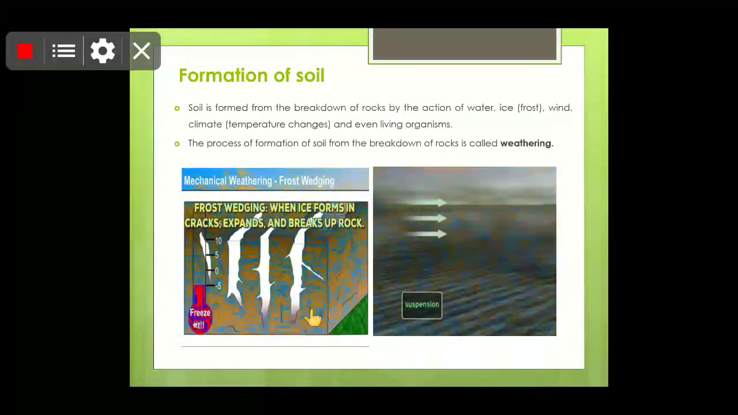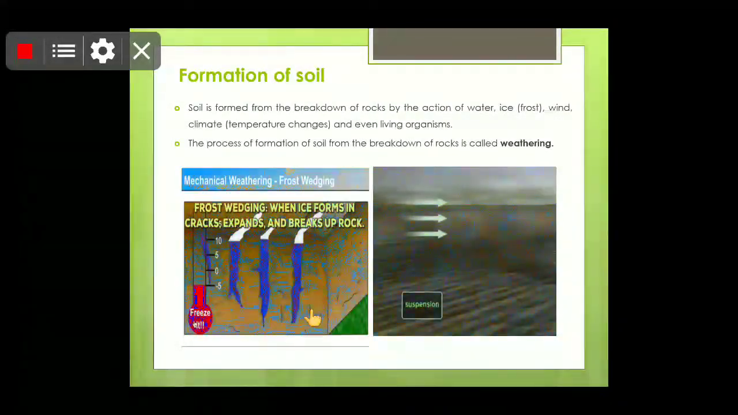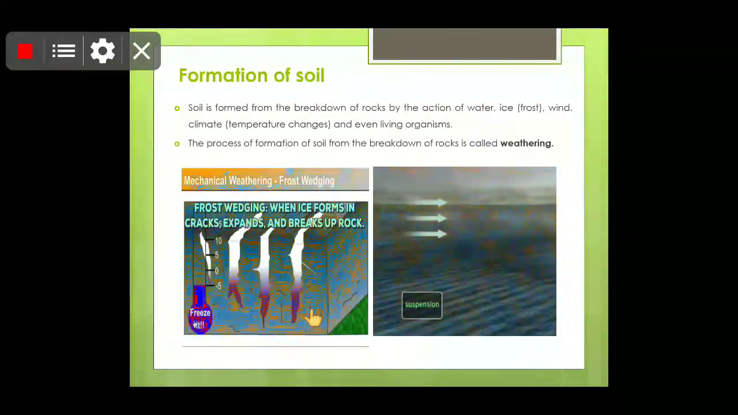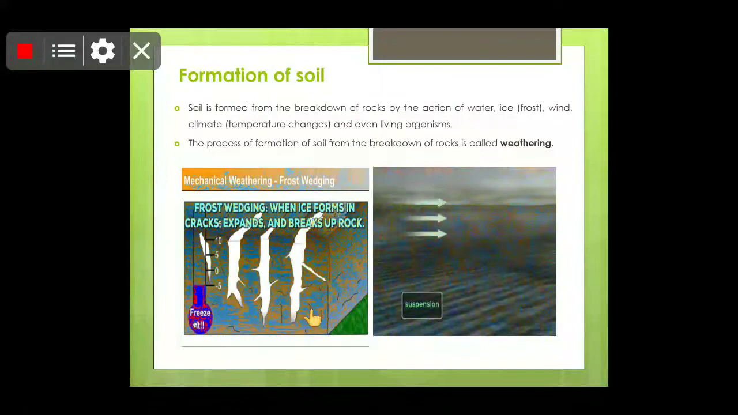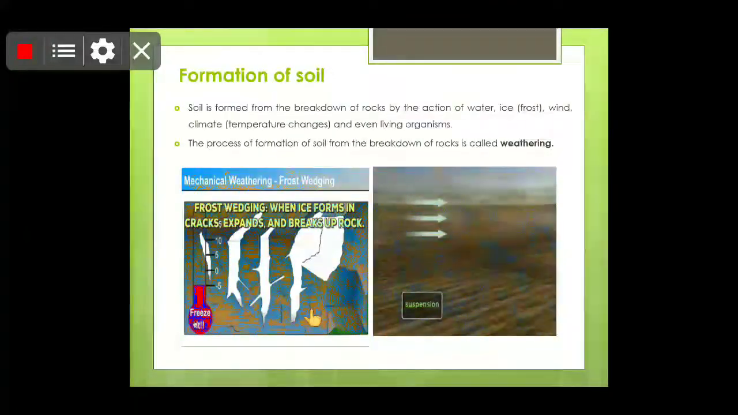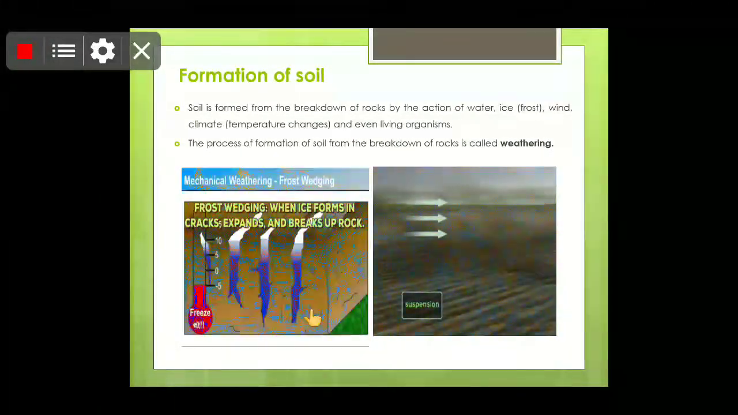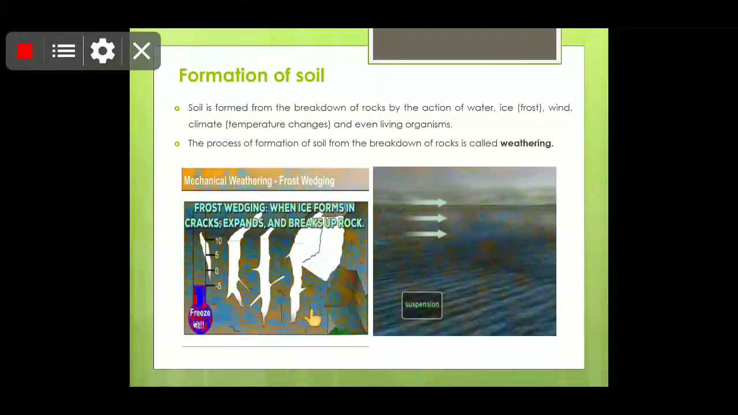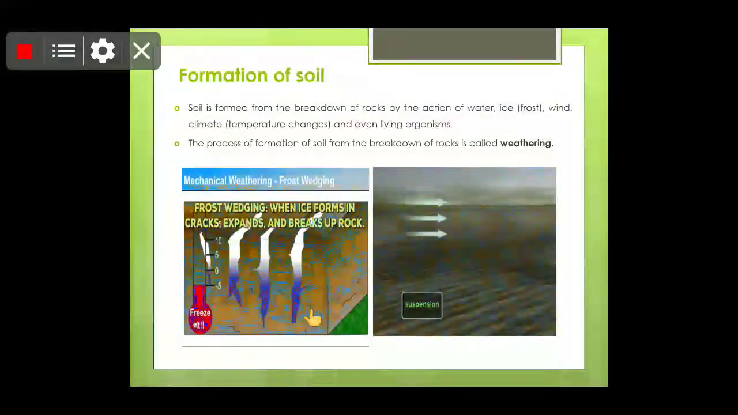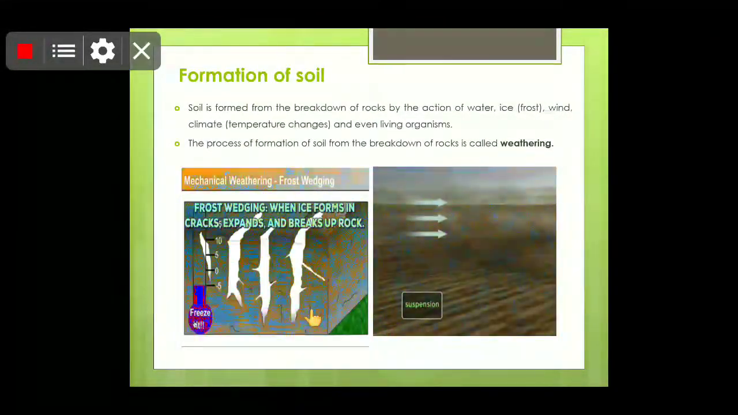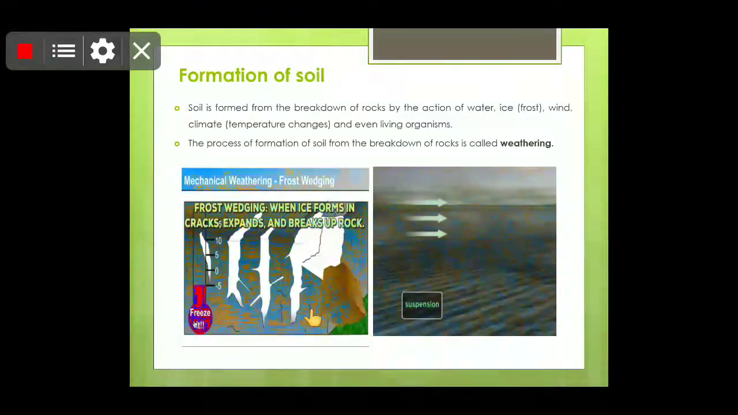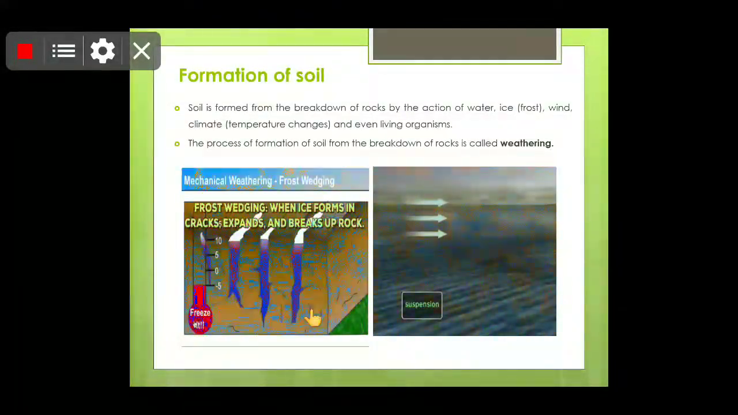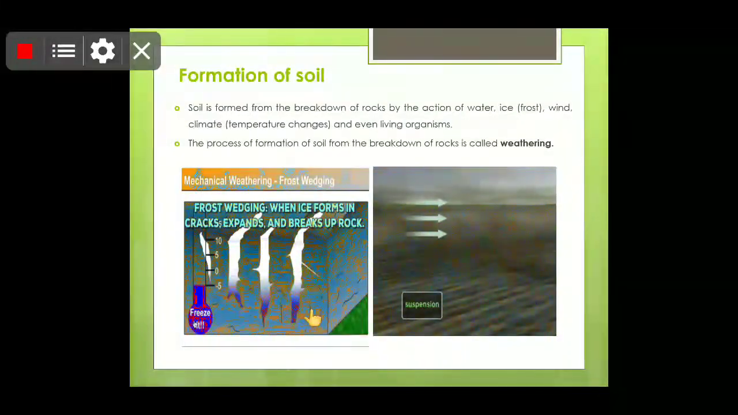It takes thousands of years to form a layer of soil. Children, it is not a process that would take place in a day. It is a process which could take thousands of years for the formation of a single layer. So children, soil is formed from the breaking of rocks by the action of ice, wind, climate changes, and even living organisms.